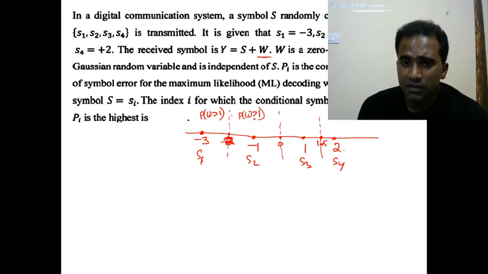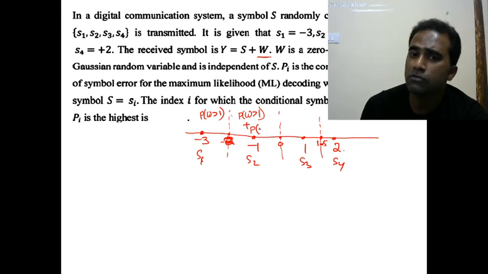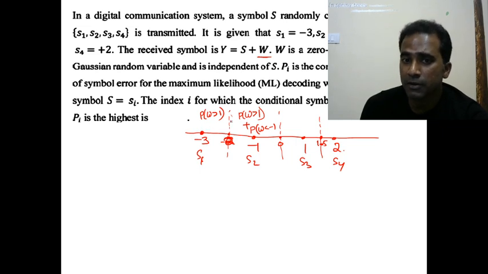If noise is greater than 1, the received voltage crosses 0. Though you have transmitted -1, because of noise it will cross 0. And when your noise goes below -1 also, it crosses the threshold line, and at the receiver we might understand it as -3. So in both cases we get an error.